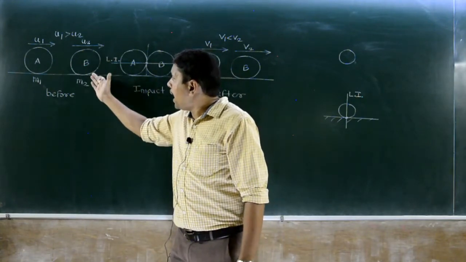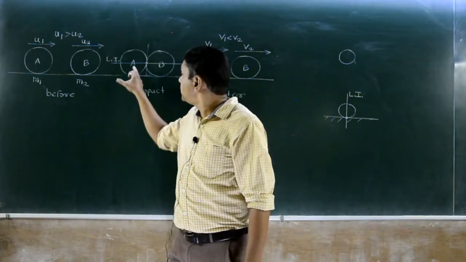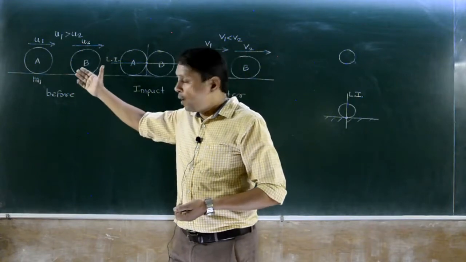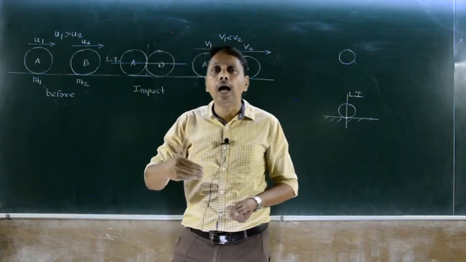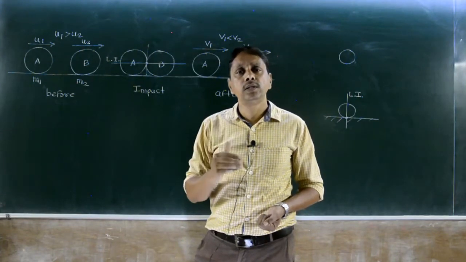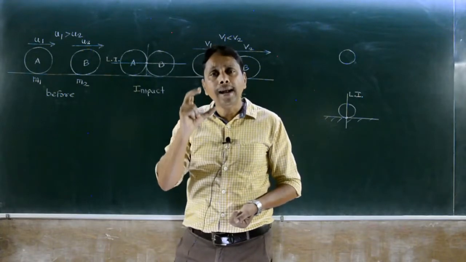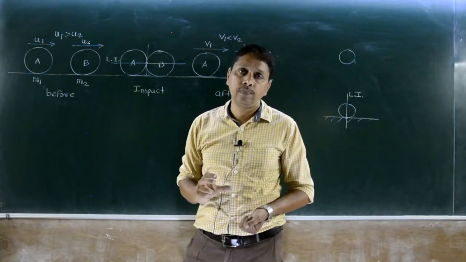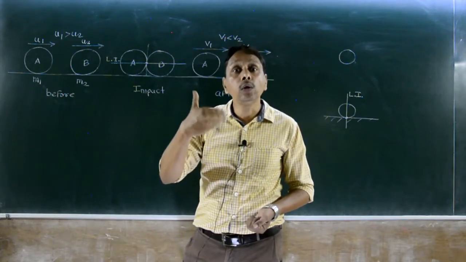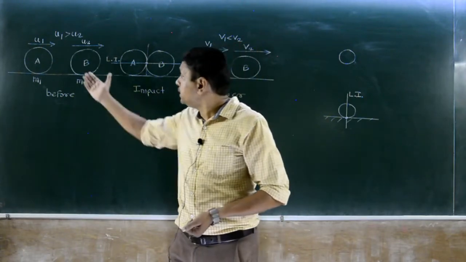And A and B have velocities u1, u2, also horizontal, meaning they have the same direction. It indicates that the two bodies A and B are moving along the line of impact. When two or more colliding bodies are moving along the line of impact, we say that impact is a direct impact. Motion of two or both colliding bodies along the line of impact is called a direct impact.